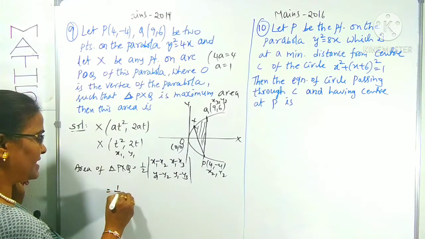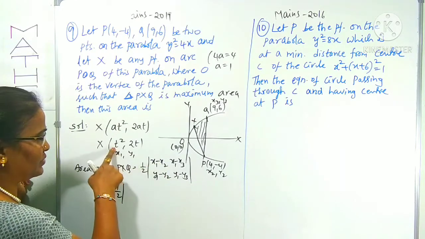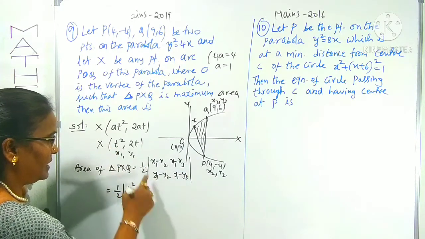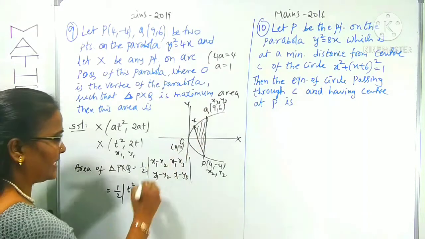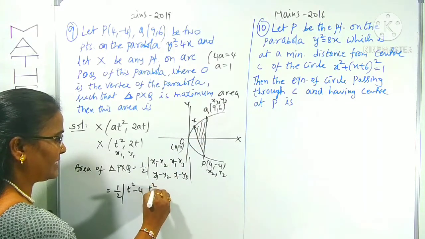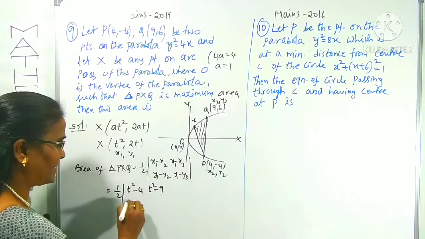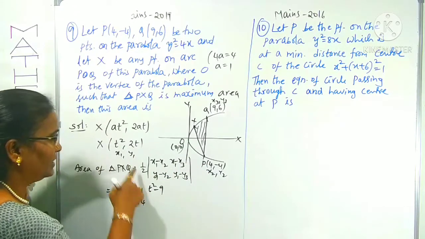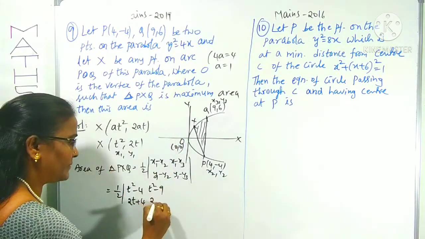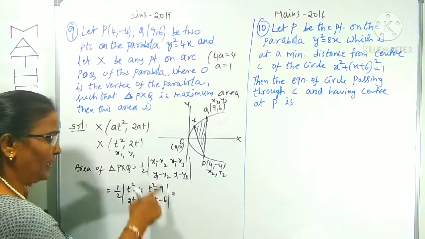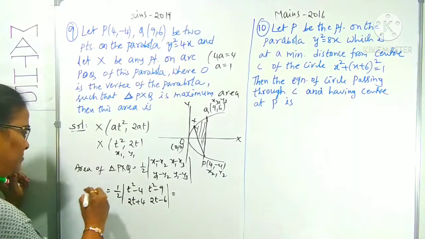We can find this resultant value. x1 means t square, minus 4: t square minus 4. Again t square minus x2 which is 9: t square minus 9. Now y1: 2t minus (minus 4), 2t plus 4, and 2t minus 6. To find this determinant easily without expanding, I'm using elementary transformations.